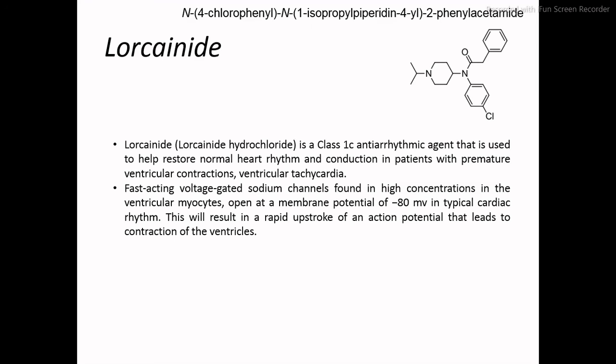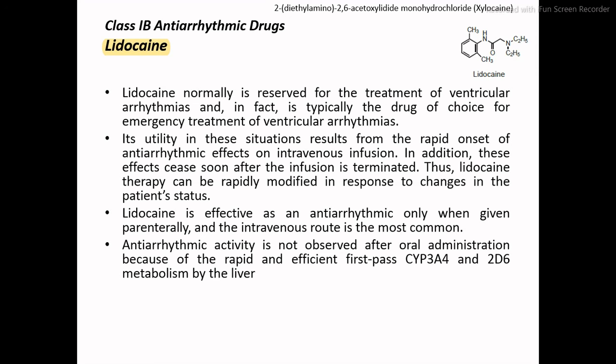Fast-acting voltage-gated sodium channels are found in higher concentration in ventricular myocytes, which open at a membrane potential of minus 80 mV in typical cardiac rhythm. This results in a rapid upstroke of an action potential that leads to contraction of the ventricles. Then we'll move to the next class, that is class 1B antiarrhythmic drugs. The first drug in class 1B is lidocaine.